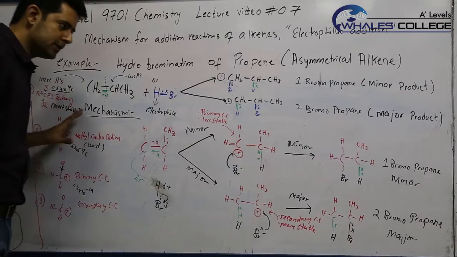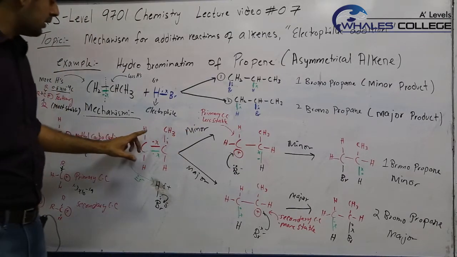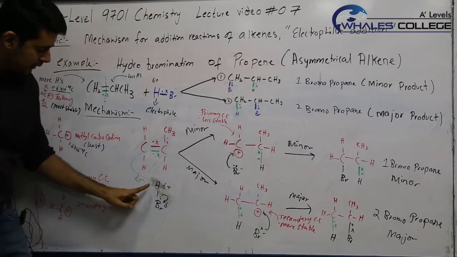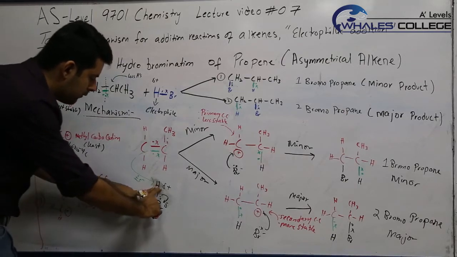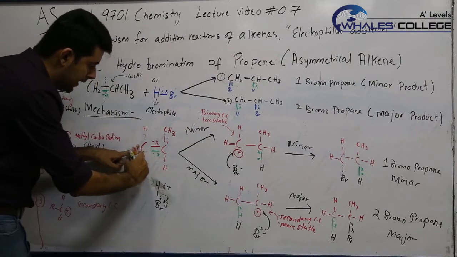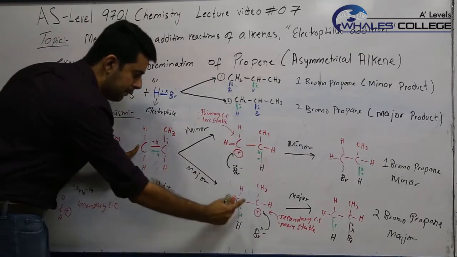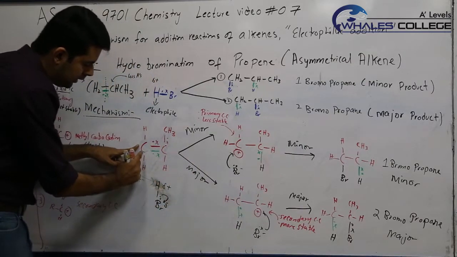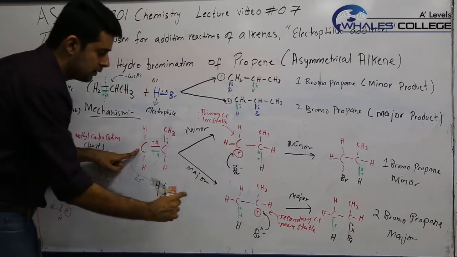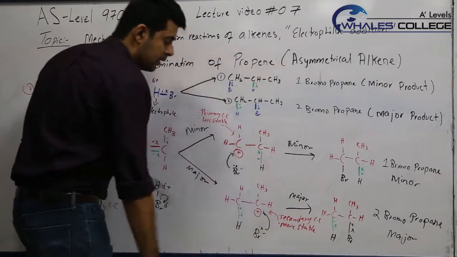Let's take a look at this again in terms of stability of carbocation. So if you start a reaction with propene and there is hydrogen bromide, this is your electrophile. The electrophile will be attaching to the carbon with more hydrogens, so that the other carbon which has fewer hydrogens or more alkyl groups gets the positive charge. So the electrophile should come to this carbon and not this one, so that this one carries a positive charge and forms a secondary carbocation which is more stable.